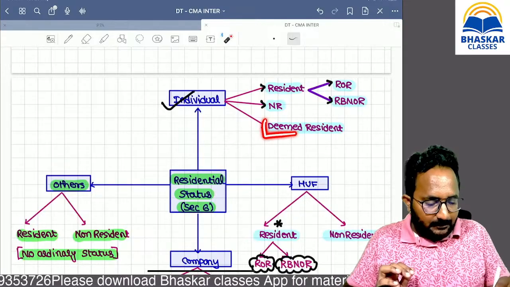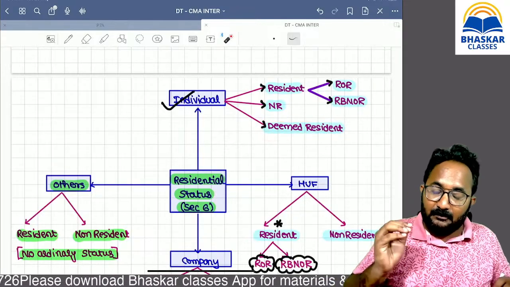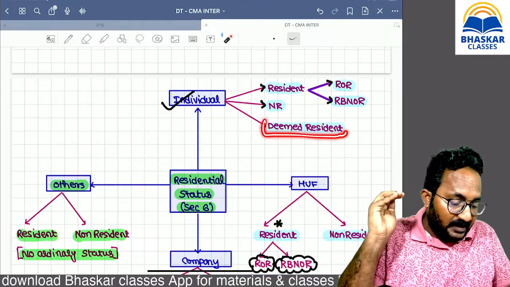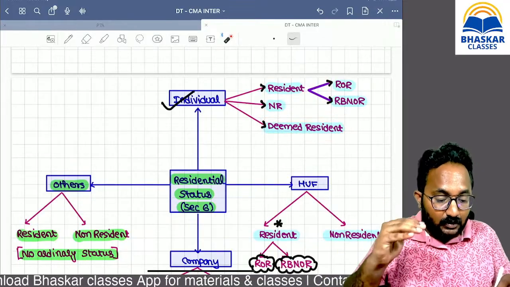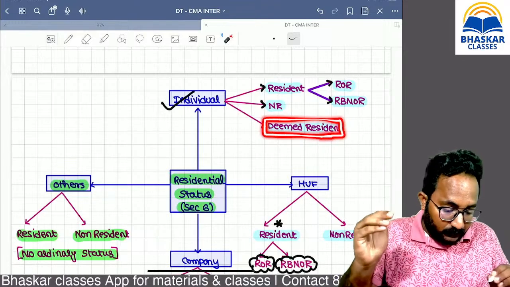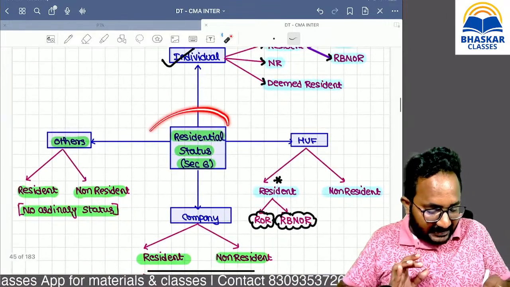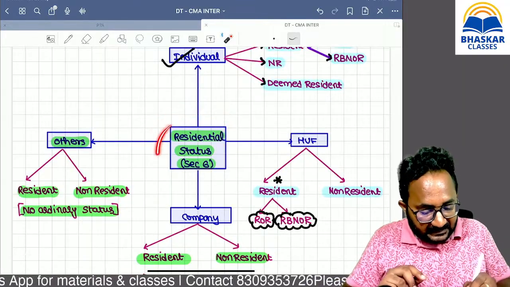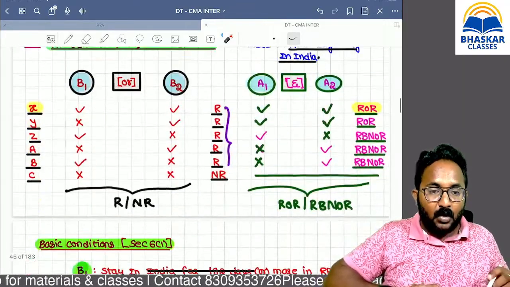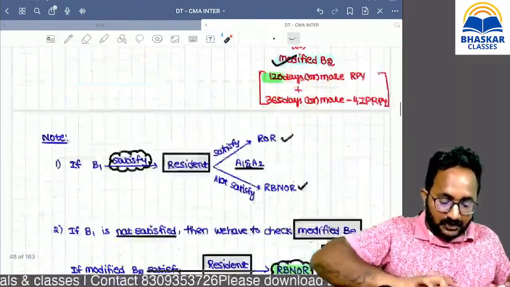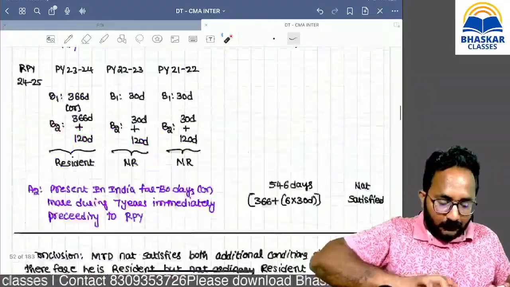If any person is a crew member of an Indian ship in respect of an eligible voyage, traveling in international traffic, how to calculate the number of days of stay in India, you also have to learn. If you have clarity about Section 6 residential status, now I want to discuss Section 5 directly, scope of total income.